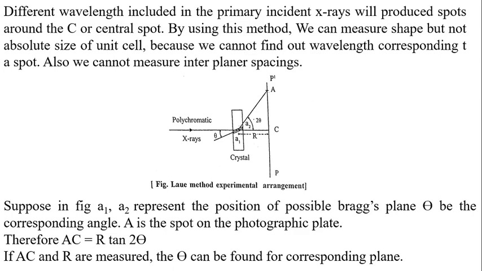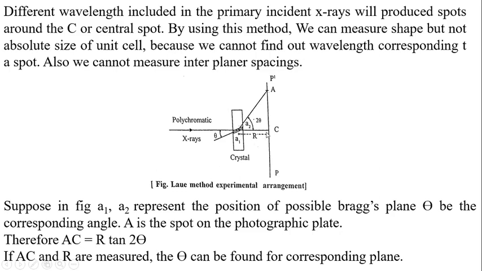Suppose in the figure A1 and A2 represent the positions of possible Bragg's planes with angle theta. See A1 and A2. In figure B, the corresponding angle. A is the spot on the photographic plate. Therefore, AC equals R tan 2 theta.